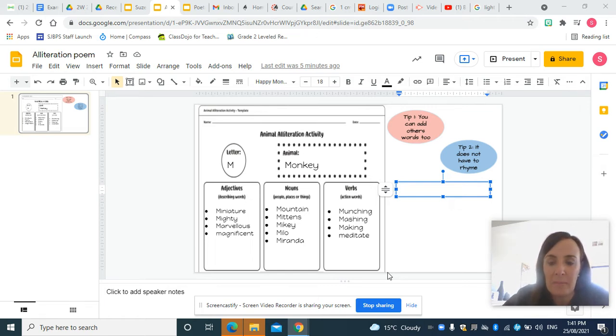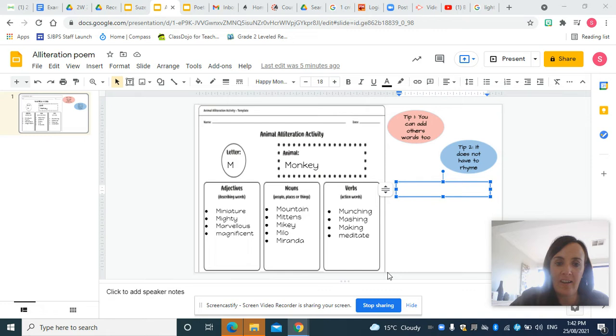And the other tip is it doesn't have to rhyme because that's really hard to do. So if you want to challenge yourself and make it rhyme, that is awesome. But if that's too hard, that's okay too, because not all poems rhyme. And this is an alliteration poem. So our focus is just making an entertaining poem that people are going to enjoy reading. It might make them smile. And our focus is using words that start with the same sound. So I'm going to get started.